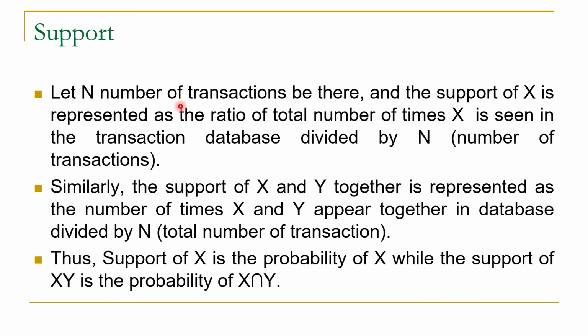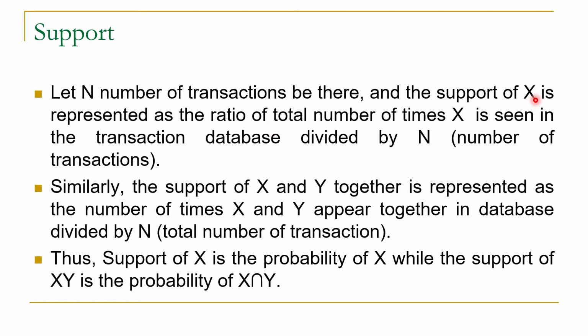In order to understand the concept of support, let us consider a transaction database having N number of transactions. Suppose that in this transaction database we have an item X and we wish to find out its support.